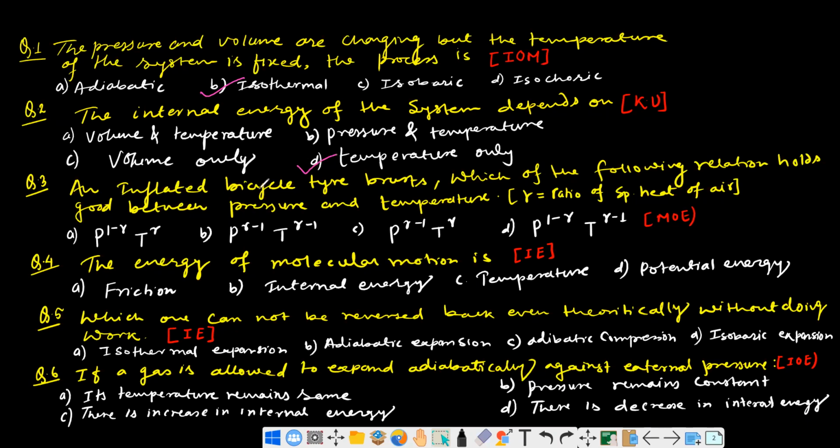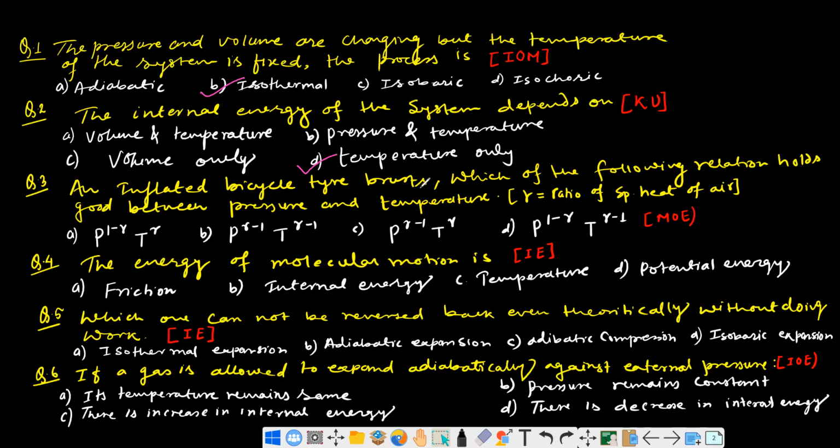In an inflated bicycle tire burst, which of the following relation holds good for the pressure and temperature? So this simply suggests to us that this process is very shortened, and this process is adiabatic.